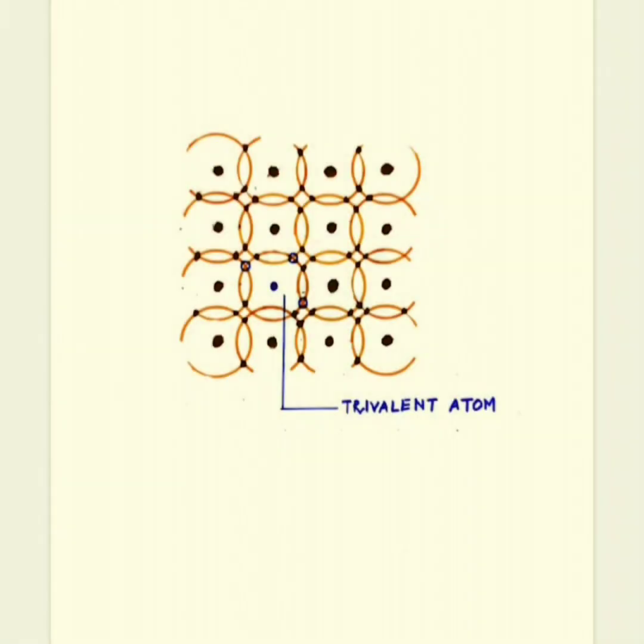Now, let us consider the case of extrinsic semiconductor. In the figure, you can see we have considered a crystal structure of tetravalent atoms. Here, when we add a trivalent atom, whose valency is 3, or a pentavalent atom, whose valency is 5, it becomes an extrinsic semiconductor. Here in this diagram, you can see a trivalent atom consists of 3 electrons of its own. In a structure of tetravalent atoms, when we add trivalent atoms, there are only 3 electrons, that is, its valency is 3.